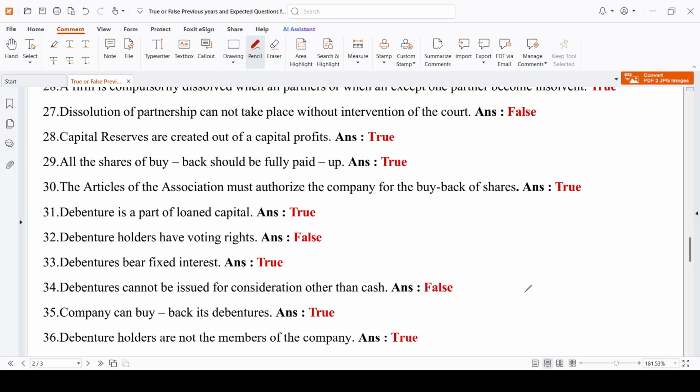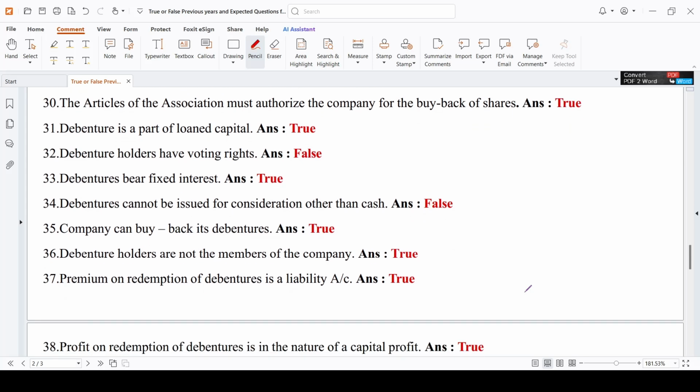Okay. Debenture is a part of loaned capital. True, it is a part of borrowed capital, it is a part of loaned capital also. Debenture holders have voting rights. No, they don't have any voting rights. Debentures bear fixed interest. Yes. Debentures cannot be issued for consideration other than cash. False. Debentures can also be issued for consideration other than cash.